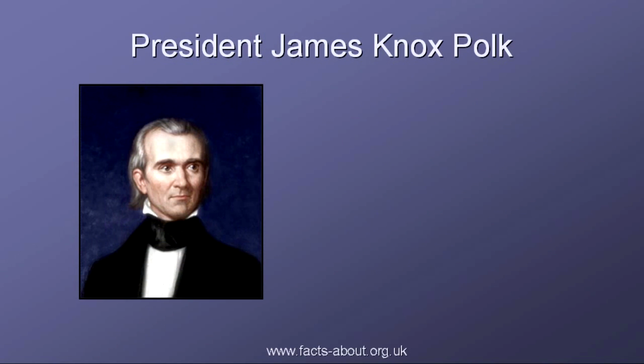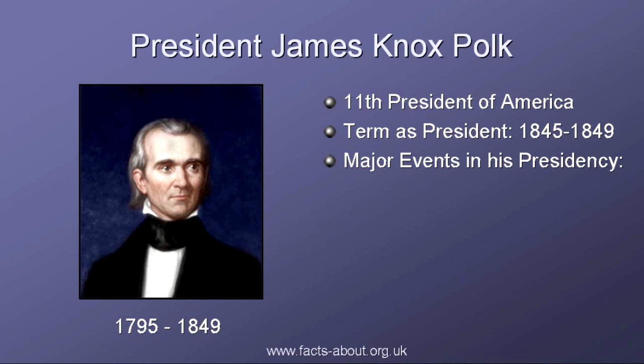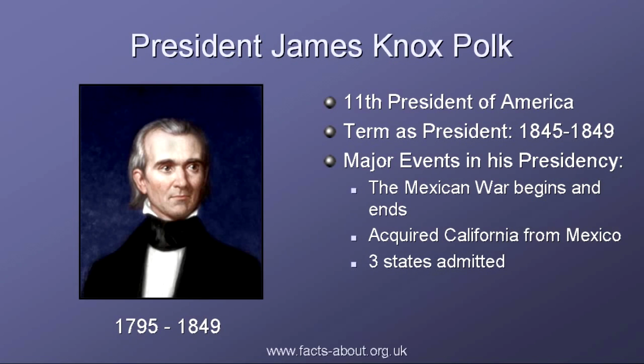James Knox Polk was the 11th President of America and is best known for his policy of expansion, which added Texas, California, and other territory to the U.S. His term in office was from 1845 to 1849.